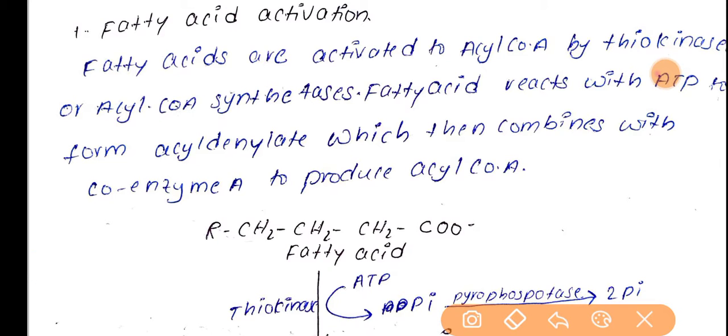Here fatty acids are activated to form acyl-CoA. This acyl-CoA is the activated form of the fatty acid, and it will move to the second stage of beta oxidation.